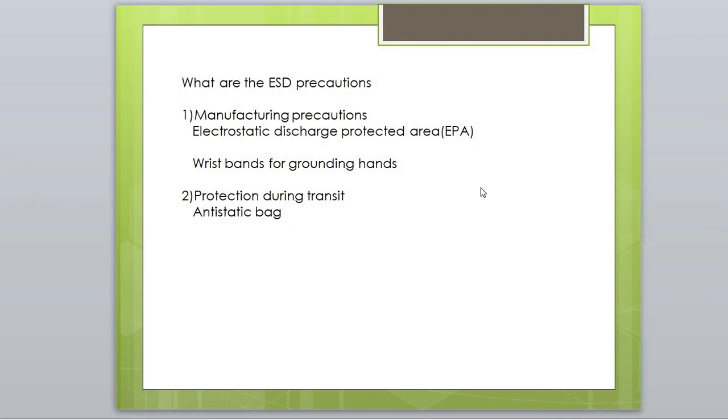So, special types of bags and packaging materials are used for carrying electronic components during transit. Usually, RAM modules in a computer are packed in a material which has all the above mentioned characteristics.